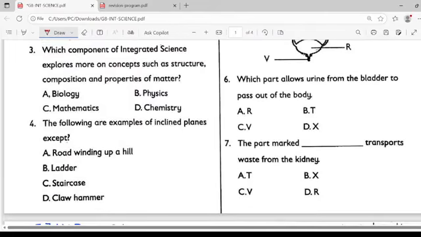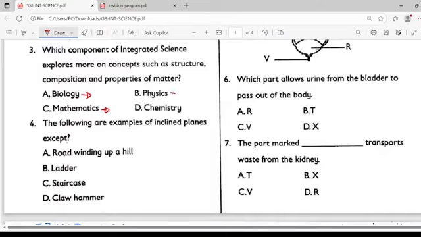Which component of integrated science explores more on concepts such as structure, composition, and properties of matter? When you talk about biology, this one deals with the study of life. When you talk about mathematics, this one deals with playing around with the numbers.